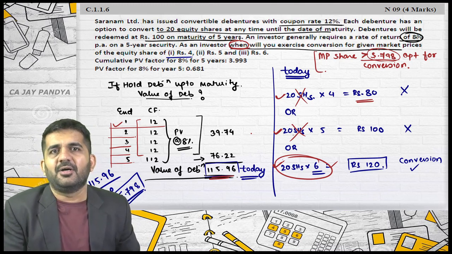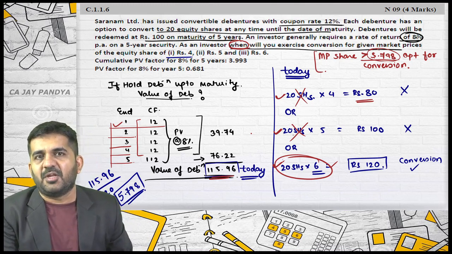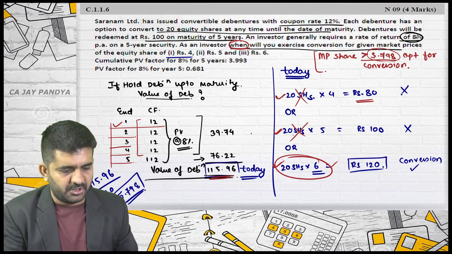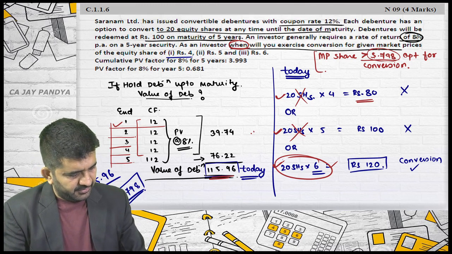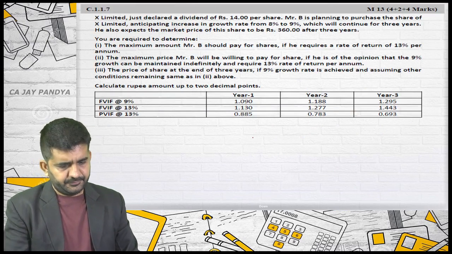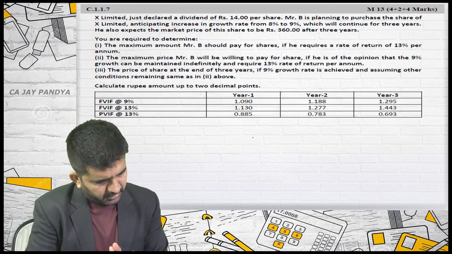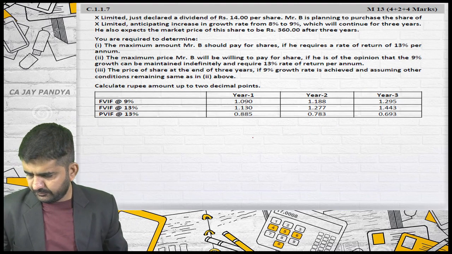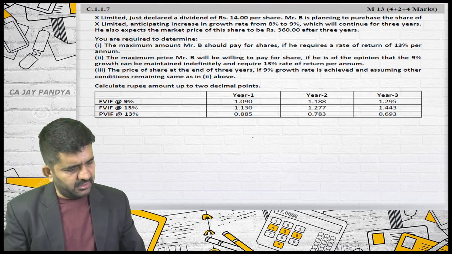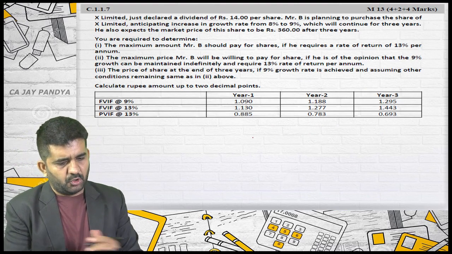And believe me, then it will become a 12, 13, 15 marks question. This was only a 4 marks question. Is it alright? We are going for the 7th one. Now 7th is not very difficult, but it can be solved.